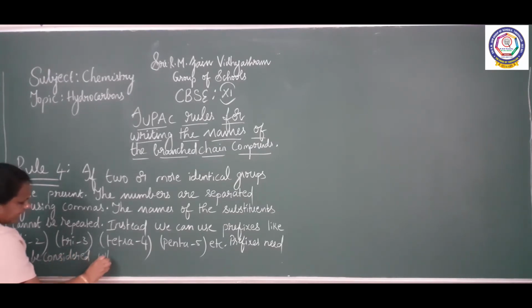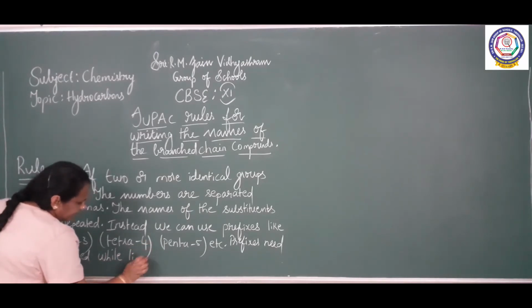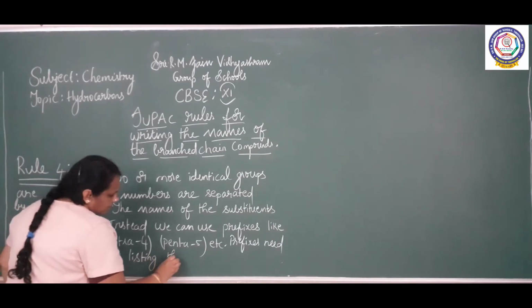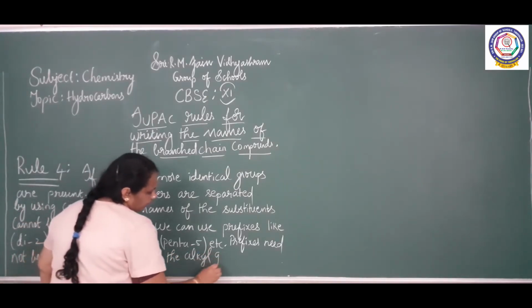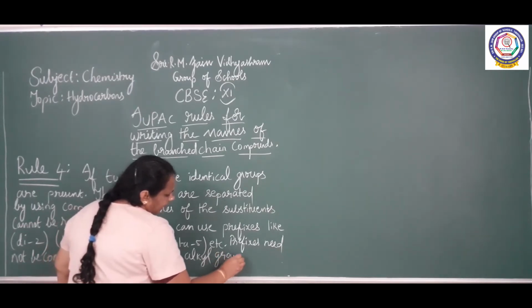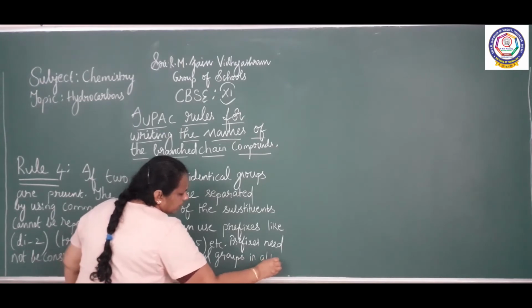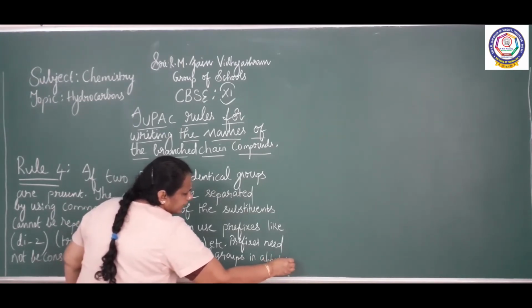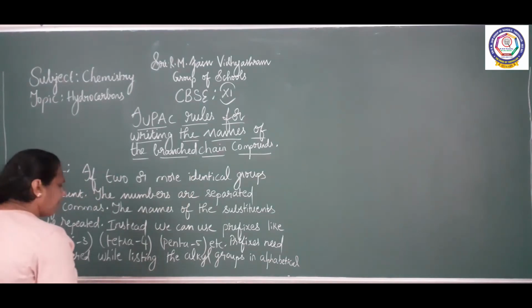Only the alkyl groups you consider and write according to the alphabetical order.